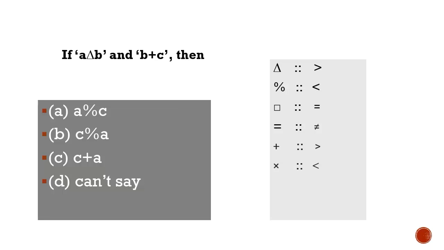So from A greater than B and B greater than C, we can conclude that A is greater than C, hence C is less than A. If you see the first option, that is A percentage C, that is A less than C, which is the wrong option because we have concluded that A is greater than C. Now let us move on to the next option, that is C percentage A, that is C less than A, which is the correct option because A is greater than C. So option B is the correct answer, that is C percentage A.